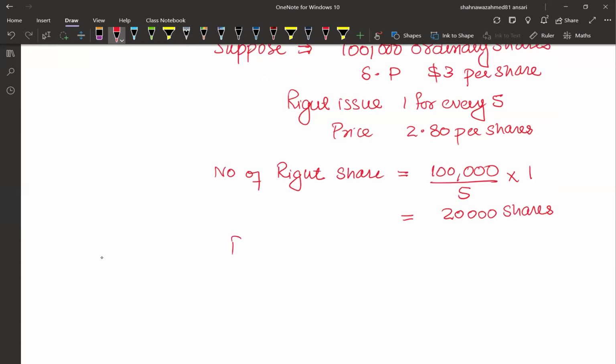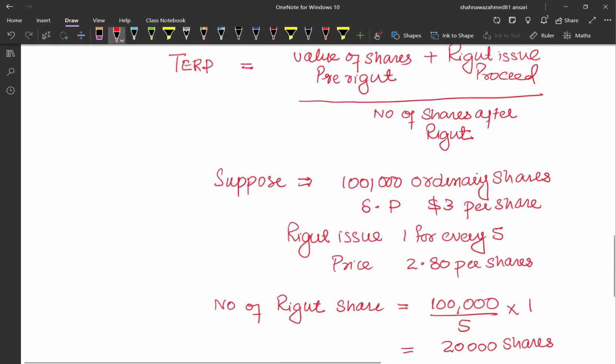And as a result, the proceeds of those 20,000 shares we need to calculate at a price of 2.80. So the proceeds are 20,000 times 2.8, that is 56,000. This is the proceeds.